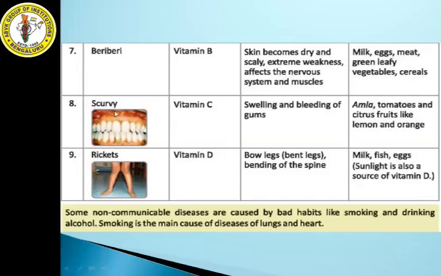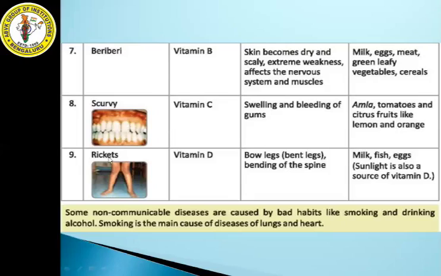Next we have scurvy. Scurvy is a disease which is caused due to deficiency of vitamin C. In your diet, if there is a less amount of vitamin C, then you will be affected with scurvy. So what are the symptoms of scurvy? Swelling and bleeding of gums. So it is related to your mouth or teeth. If you want to get rid of scurvy, you need to have amla, tomatoes and citrus fruits like lemon and orange. So if you have these food items in your diet, then you will be away from scurvy.